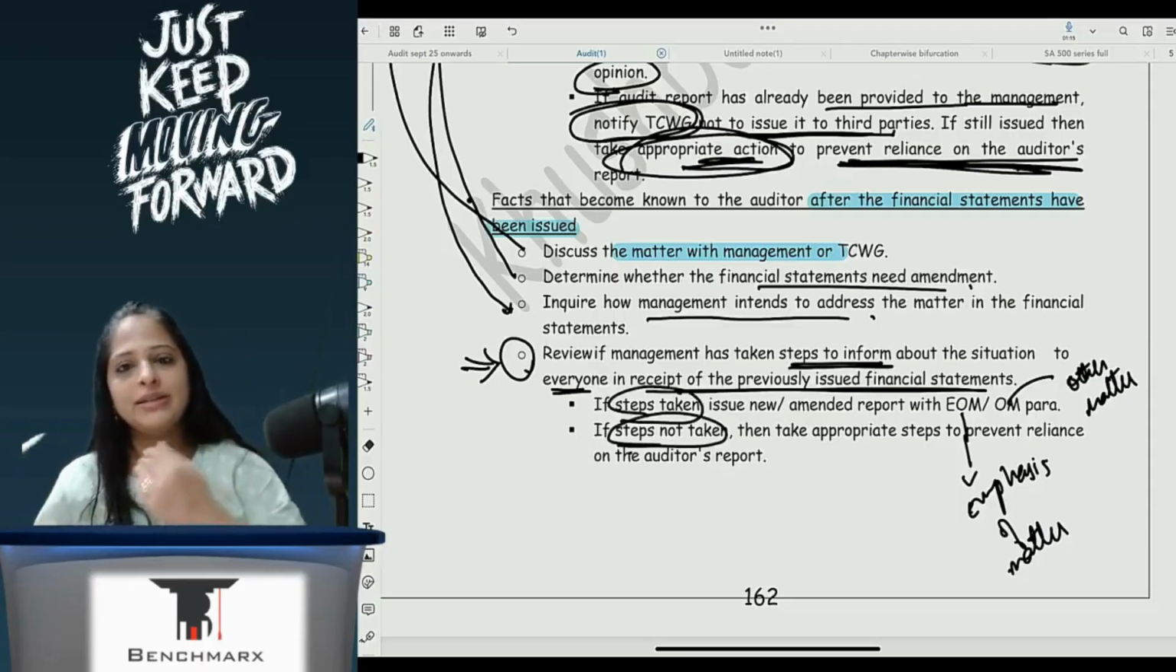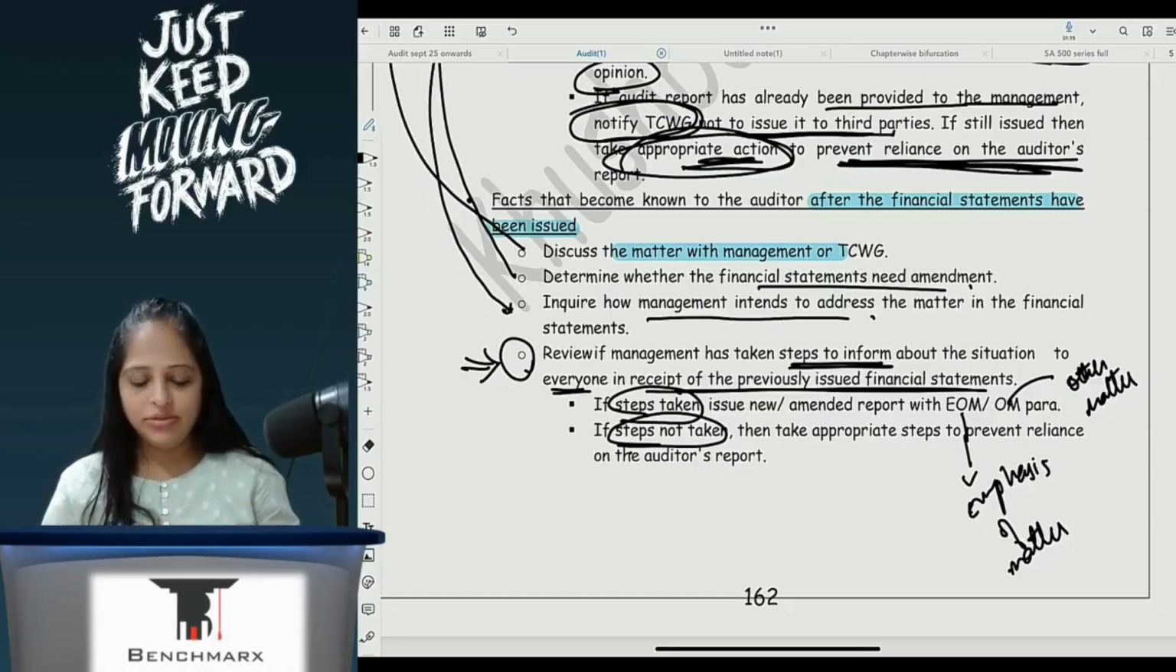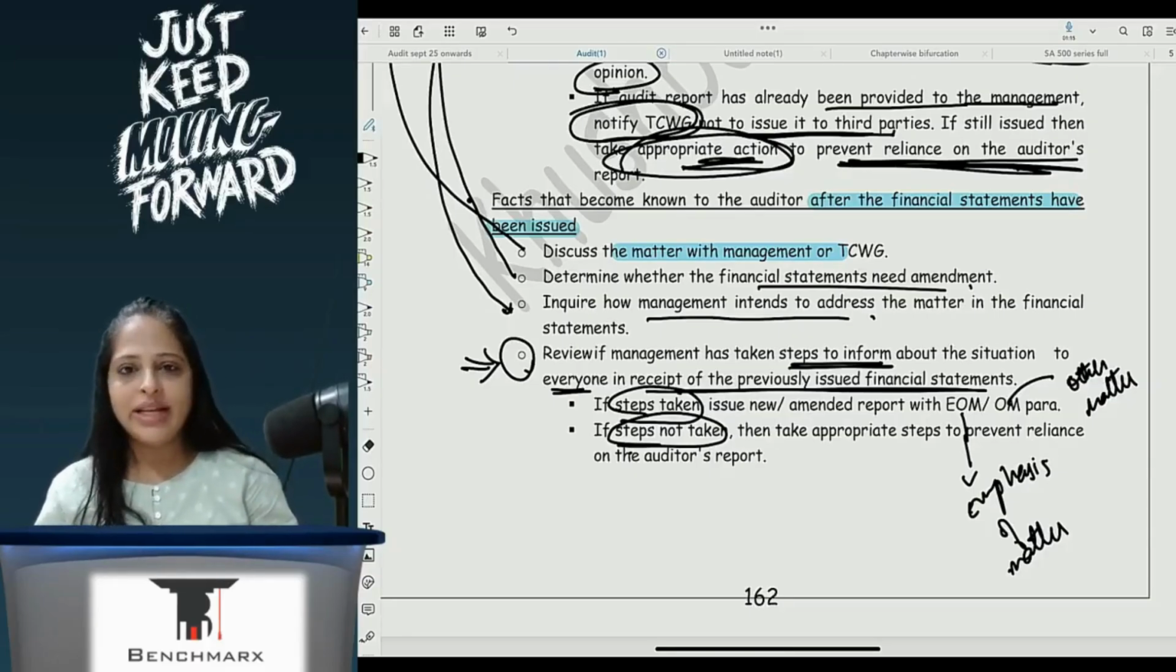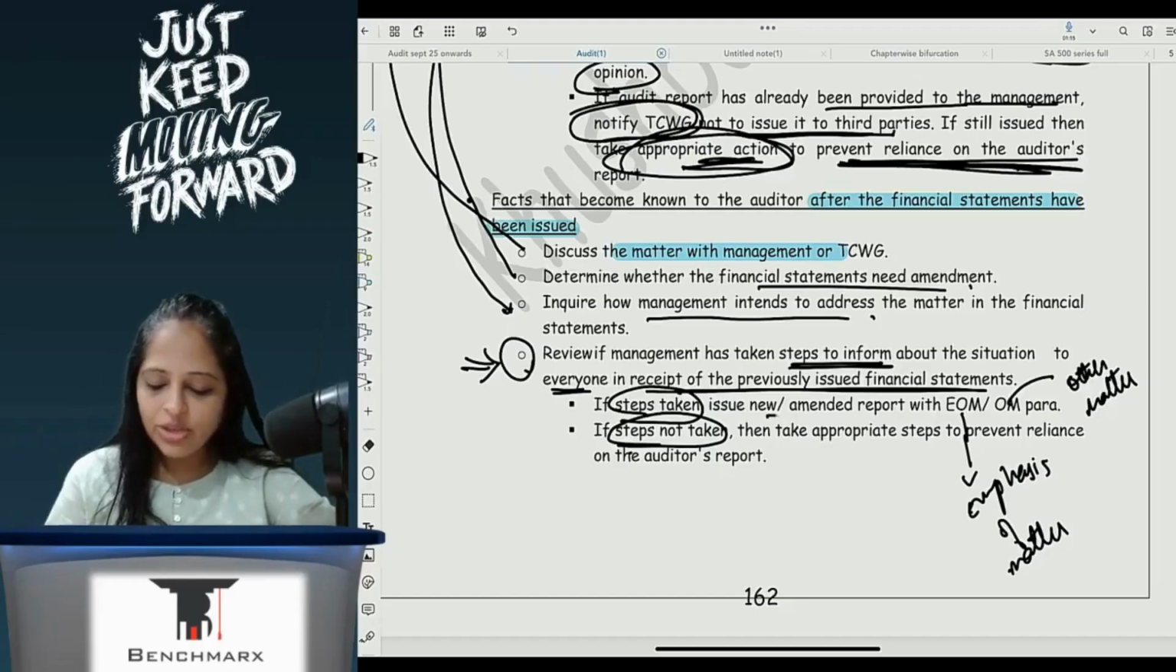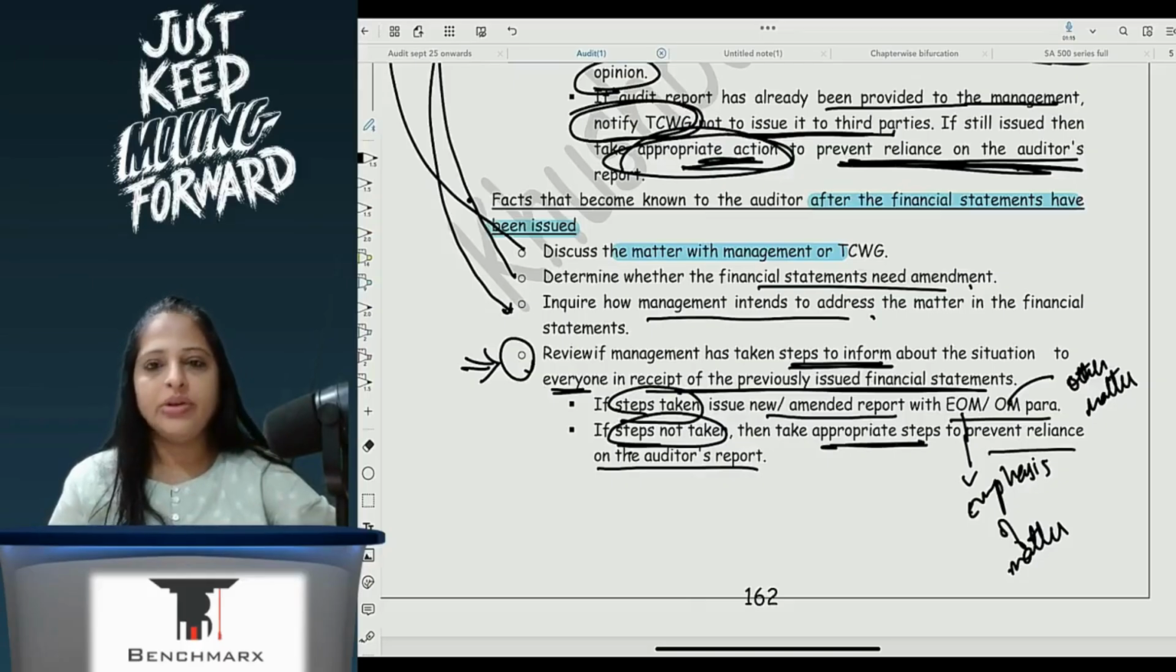Now management has issued, I have also issued. So I will ask management whether they are planning to inform third parties that the financial statements were issued with a particular event considered as receiving rupees 1 crore, but actually we have received 45 lakhs. So what are you planning to do? If they take steps, issue a new amended report with an EOM or OM para. If steps have not been taken, take appropriate steps to prevent reliance on the audit report.